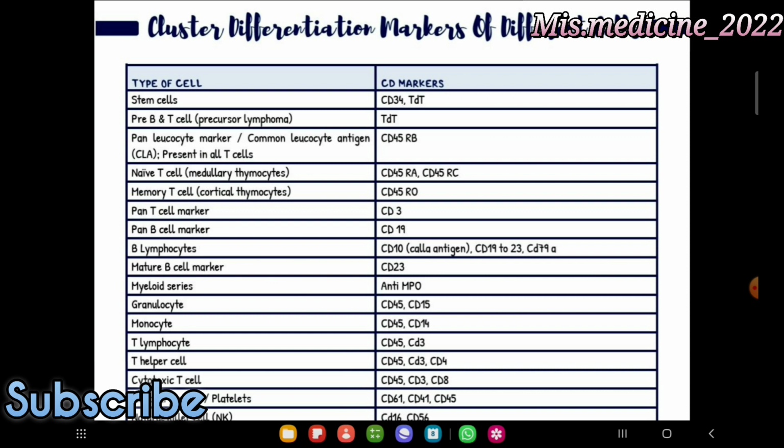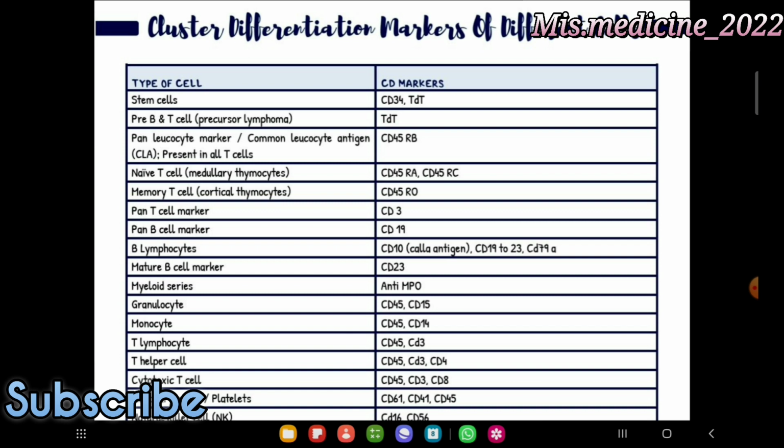Type of the cells and the CD markers. Stem cells CD34, TdT. B and T cell precursor lymphoma, TdT. Panleukocyte marker, common leukocyte antigen, CLA, presenting in all T cells, CD45RB. Naive T cells CD45RA, CD45RC. Memory T cells, what do we see? CD45RO. Pan T cell marker CD3. Pan B cell marker CD19.